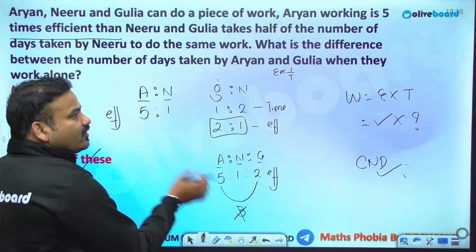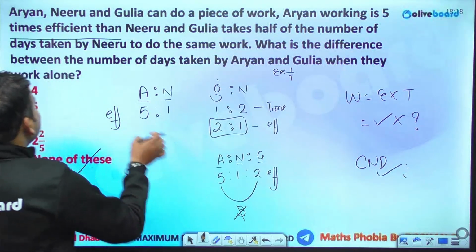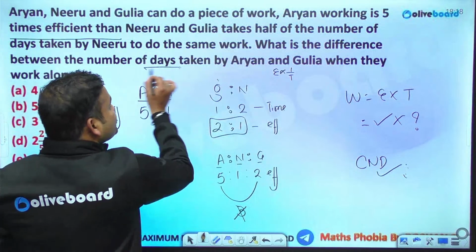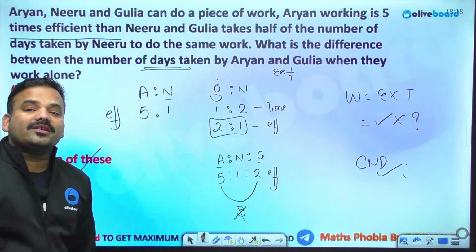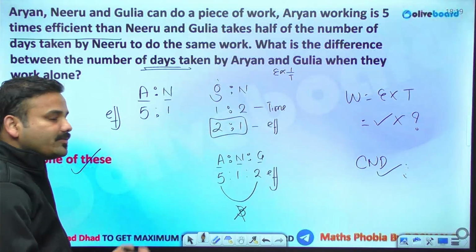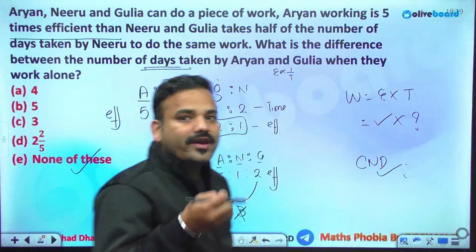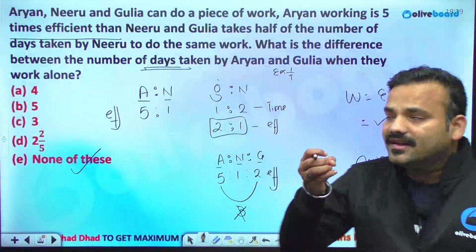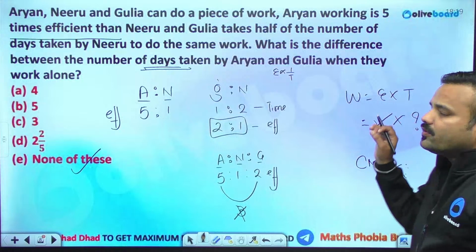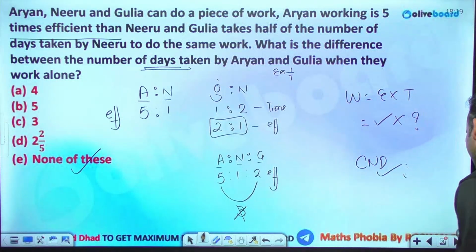This is not the tenure. But the question has asked, what is the difference between the number of days? Particularly, it is concerned about the number of days. So it's not possible because I won't be able to calculate the work, and unless and until the work is known, you won't be able to calculate the tenure. Fine. So the answer of this question will be C and D.